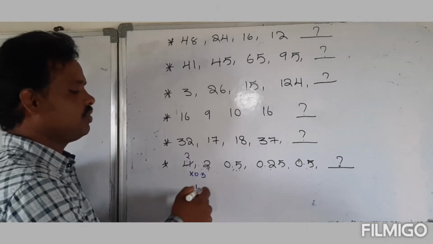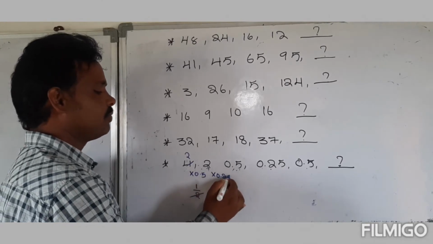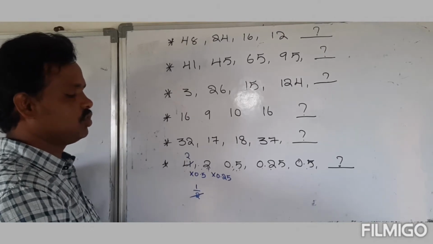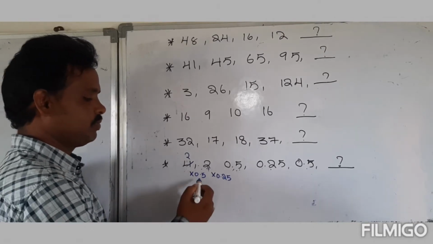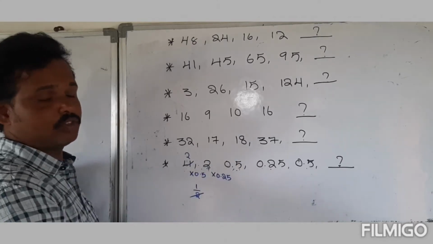When we divide this by 0.25, it becomes 0.5.